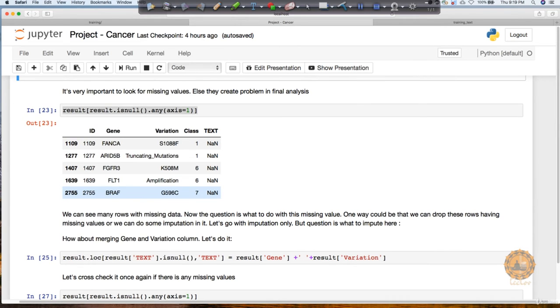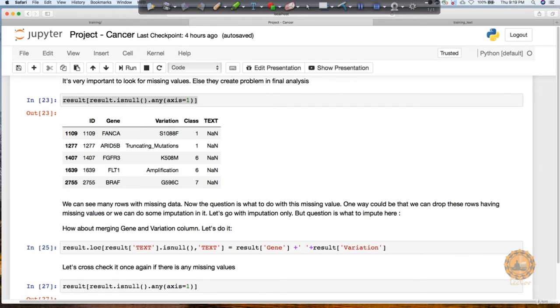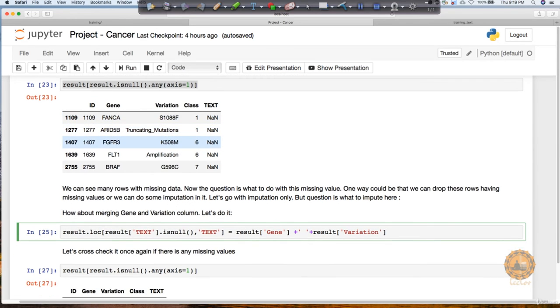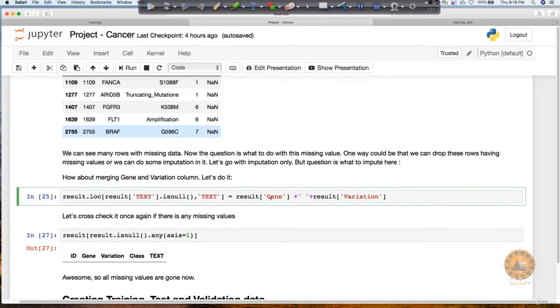In this case, one idea could be that we take the gene of that row and the variation, let's say this is NaN here, and replace it with the concatenation of this gene and this variation. So that's what we have decided. Again, this strategy is completely up to you to decide. You can take your own call. Maybe you want to remove those rows, or you may want to come up with a different imputation strategy, please feel free to do that. This is just one of the strategies I've taken, but it doesn't restrict you from taking any other strategy.